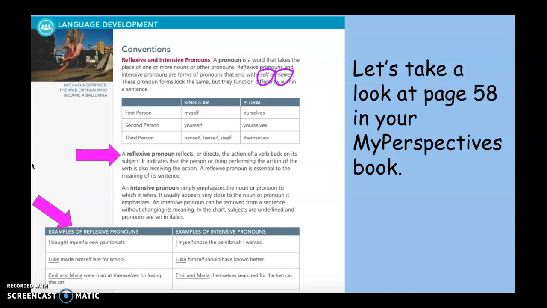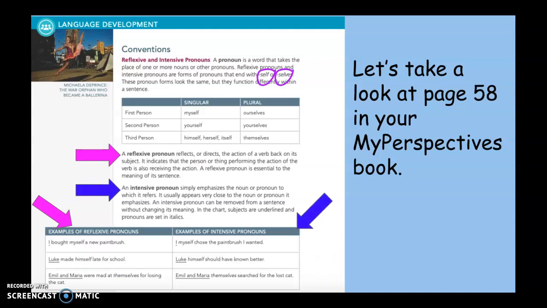So although in the first one, I bought myself a new paintbrush, it made sense when I took myself out. But when we look at Luke made himself late for school, if I take that reflexive pronoun out, Luke made late for school, you need that word there for the meaning of the sentence.